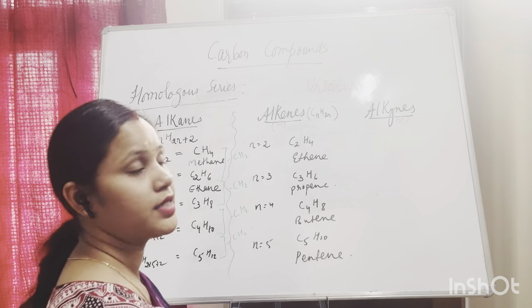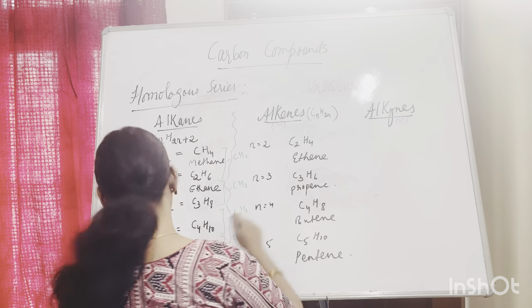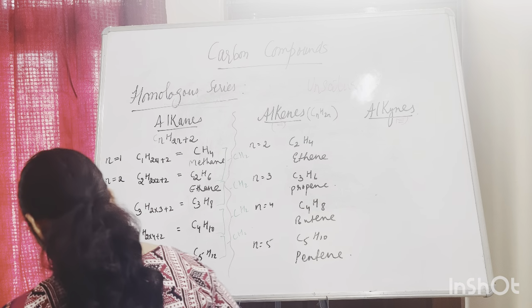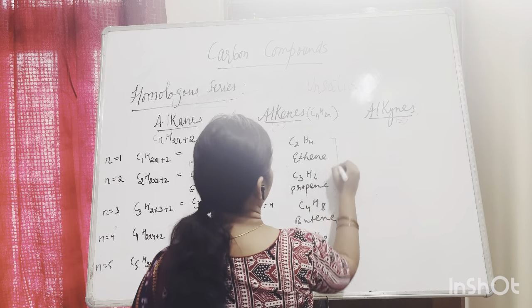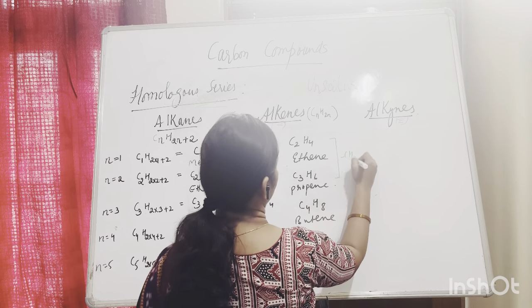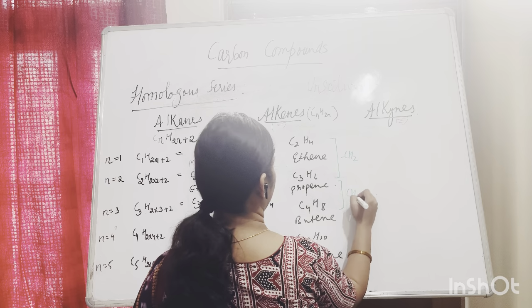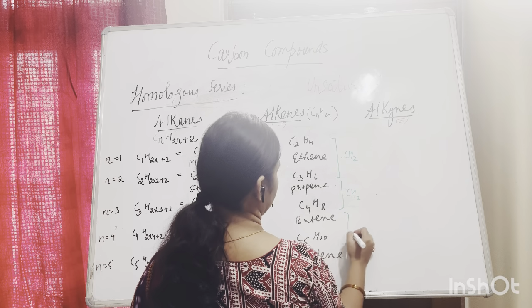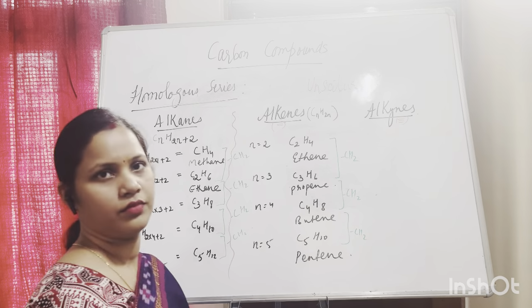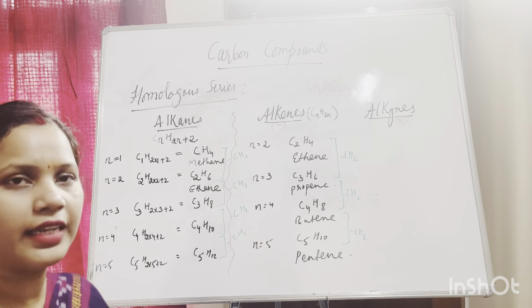Again, you will see the difference is only CH2. The difference is CH2. This is the homologous series of alkenes.